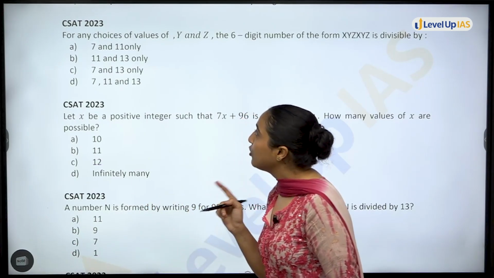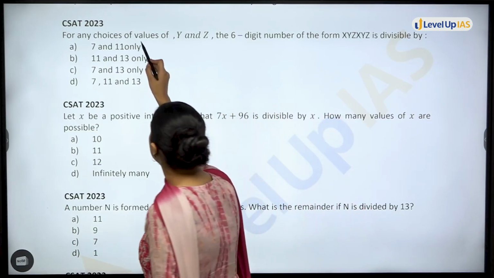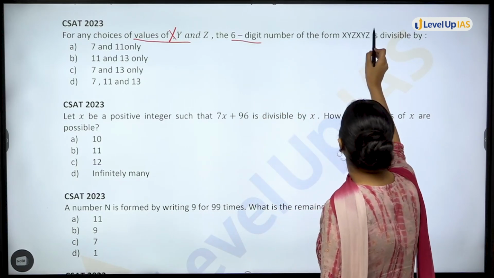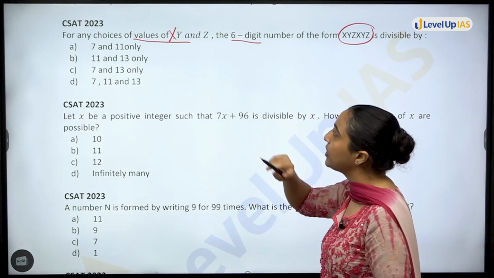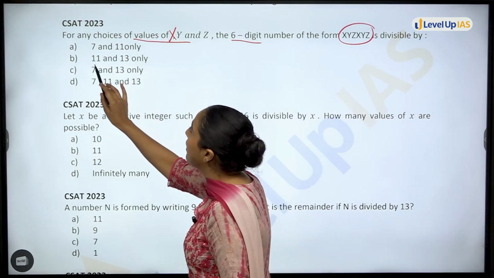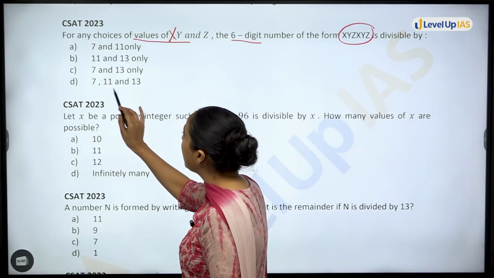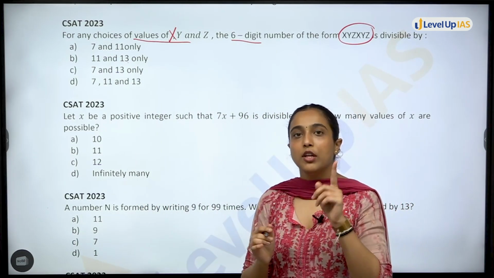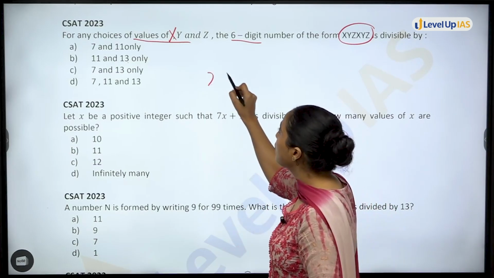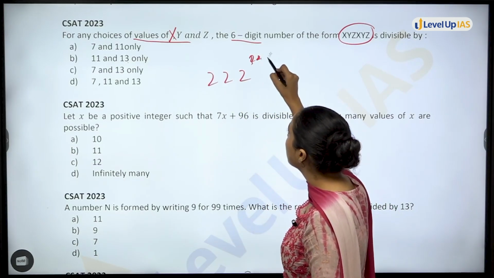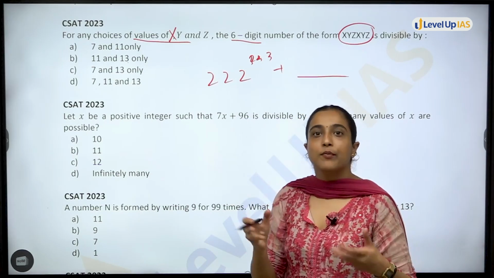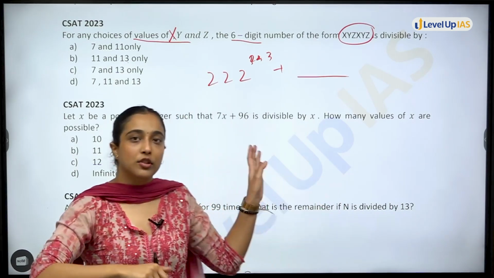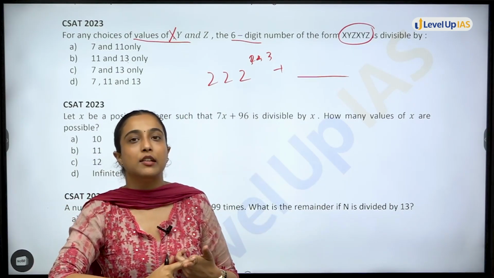So first question is, for any choices of value of x, y and z, 6-digit number of the form xyzxyz is divisible by 7 and 11, 11 and 13, 7 and 13, 7, 11 and 13. Okay. In this question, earlier, the statement that we got, first question of 2024, it was 222 to the power 333. We can never solve this manually. Right? In the exam, we cannot find the complete answer. And even if you do, then how to divide by 37, how to tell whether it is divisible or not.